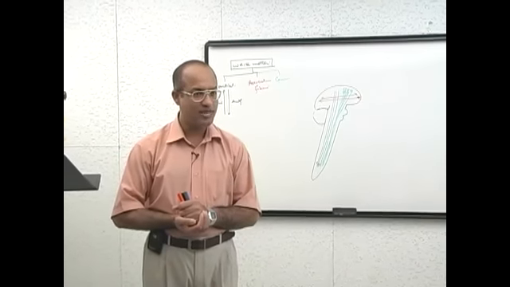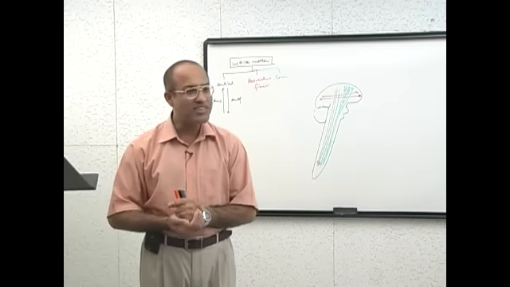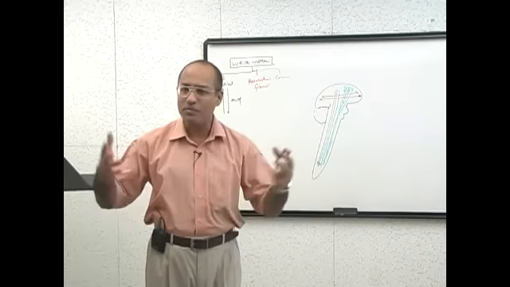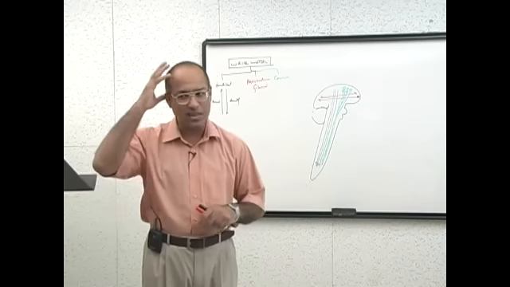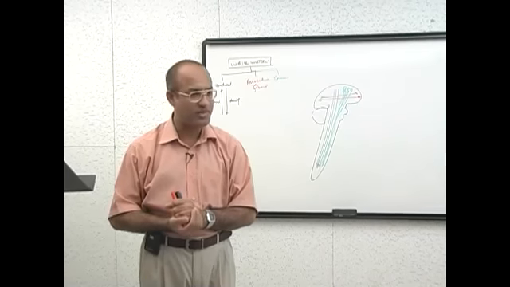Is that clear? Can you give me some example of a commissure? Please tell me: corpus callosum. It is such a big commissure which connects the right cerebral hemisphere with the left and of course left with the right. And there are many other commissures in the central nervous system.